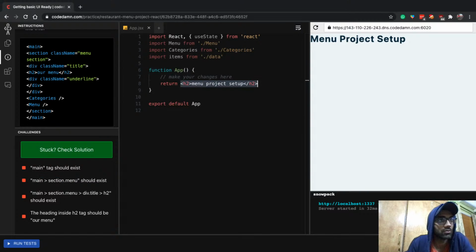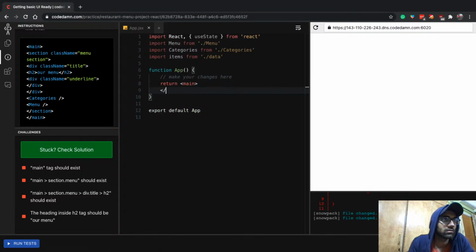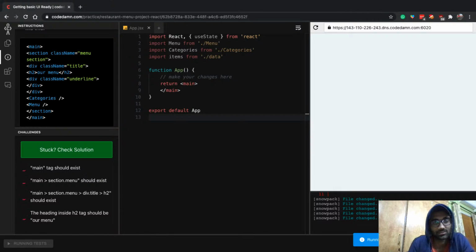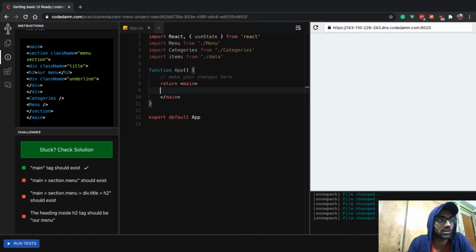So let's just go ahead and do that really quick. I'm going to go ahead and create a main tag, right? And if we just go ahead and try to run this, because the first challenge is technically only about that main tag should exist. So let's hope that it passes, and yep, it does. So we have created the main tag, so that works fine.